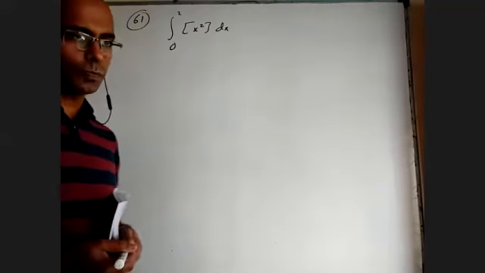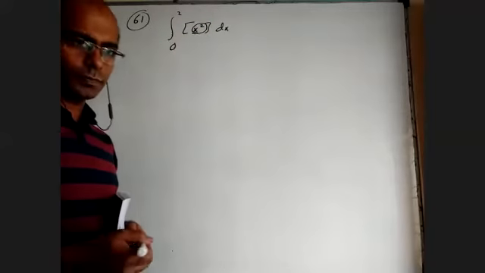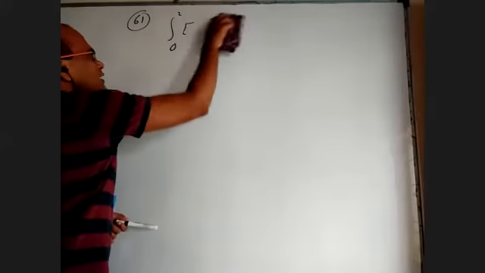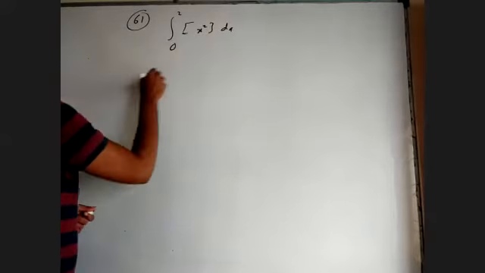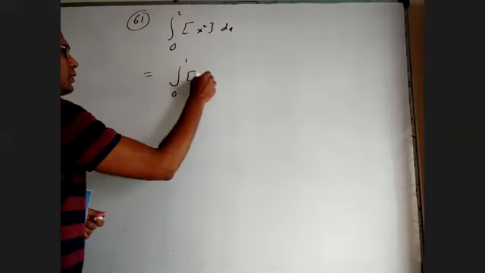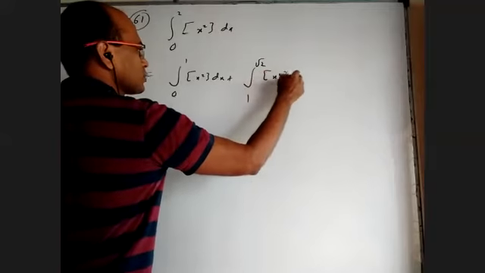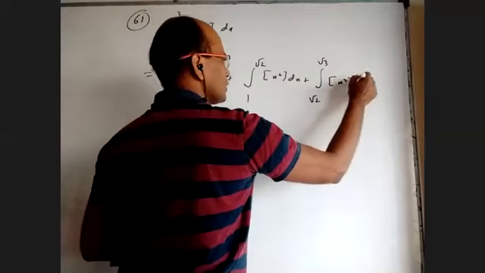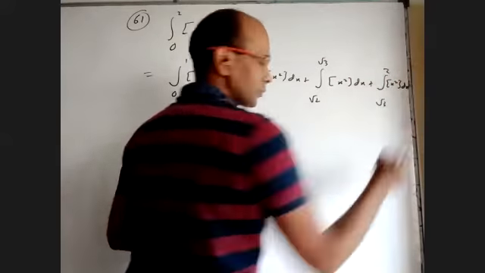So I have to break the integral. One may ask where to break the integral, how to know. Wherever x square becomes an integer, there you have to break the integral. Between 0 and 2, at those x values where x square becomes an integer, you break the integral. That is, integral 0 to 1 of the integer part of x square dx, plus integral 1 to root 2, plus integral root 2 to root 3, plus integral root 3 to 2, each of the integer part of x square dx.